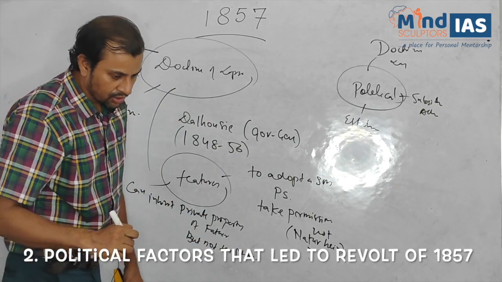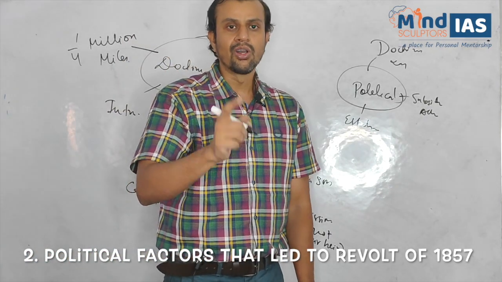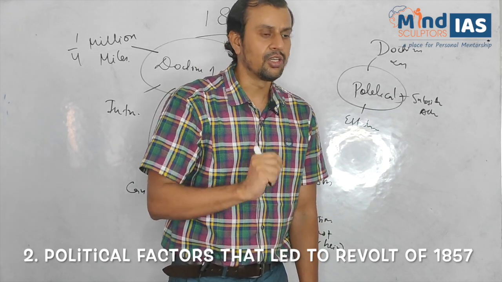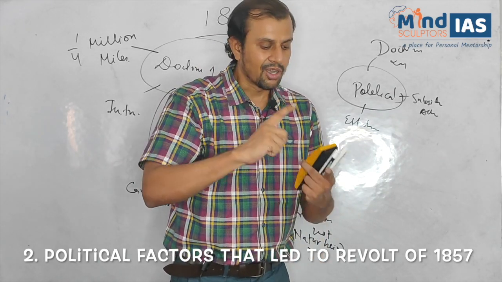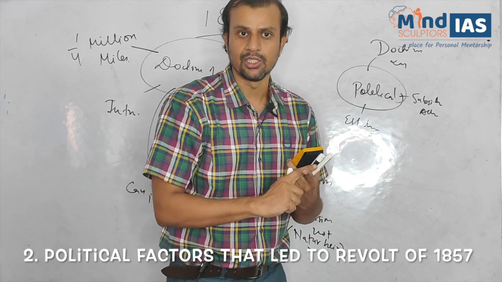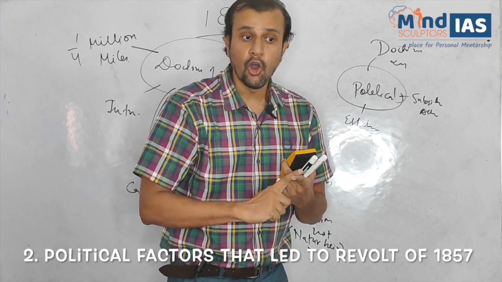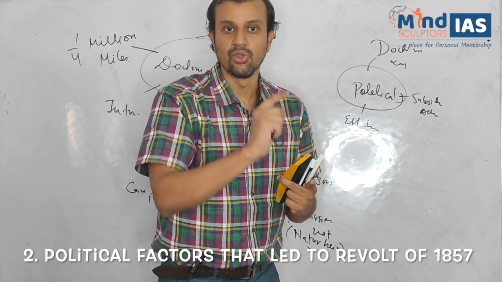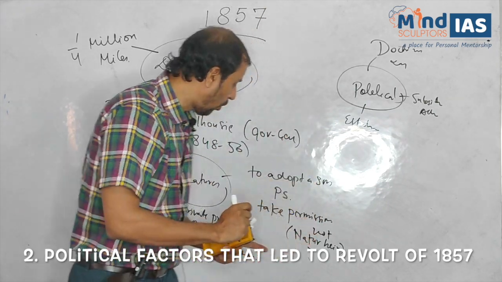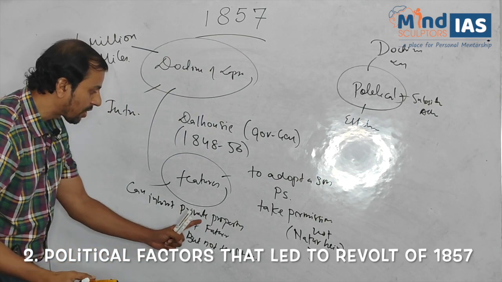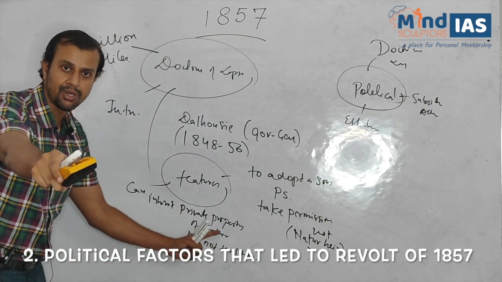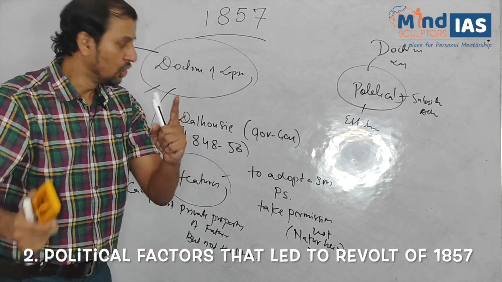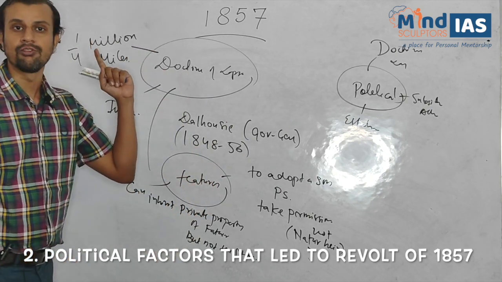For example, Damodar Rao, Gangadhar Rao and Rani Lakshmi Bai. Rani Lakshmi Bai was the Queen of Jhansi, and Gangadhar Rao was the King of Jhansi. Their son Damodar Rao can inherit the private property of Rani Lakshmi Bai as well as Gangadhar Rao, but not the state of Jhansi. This was under the doctrine of lapse.